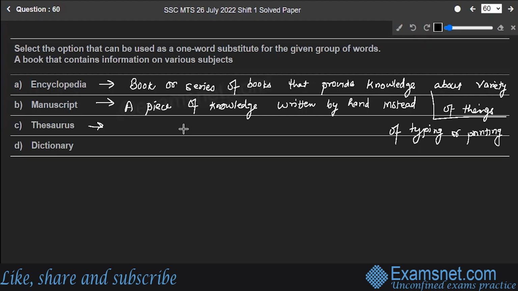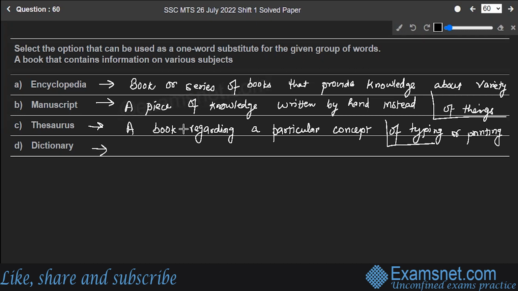Then the word thesaurus, it means a book of words or information regarding a particular concept.